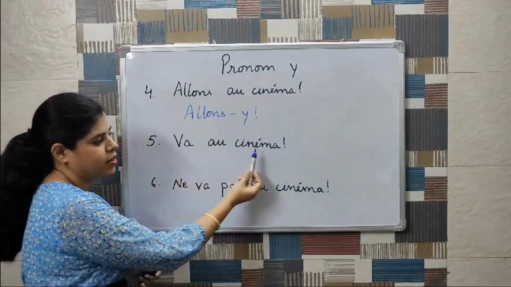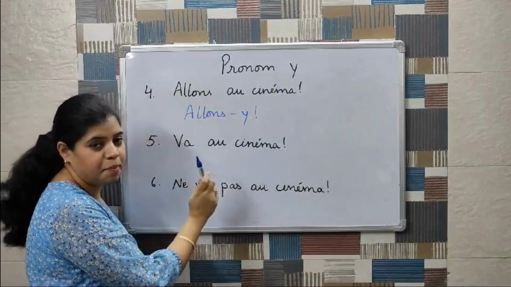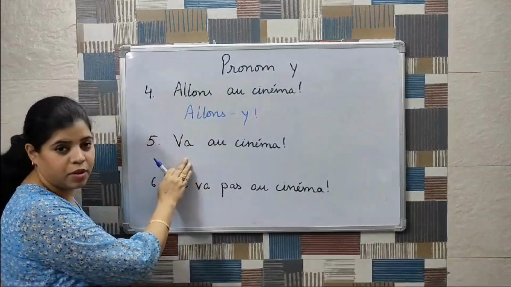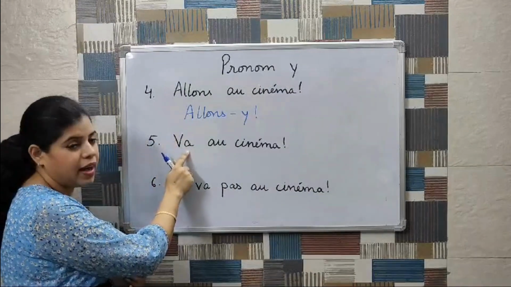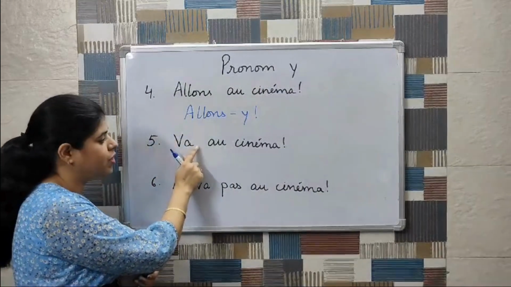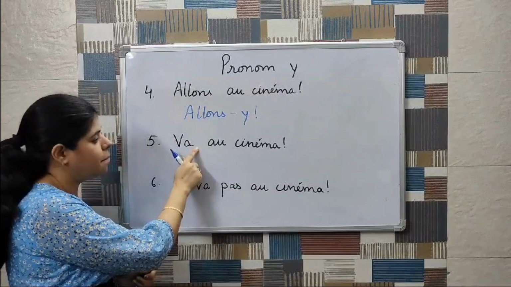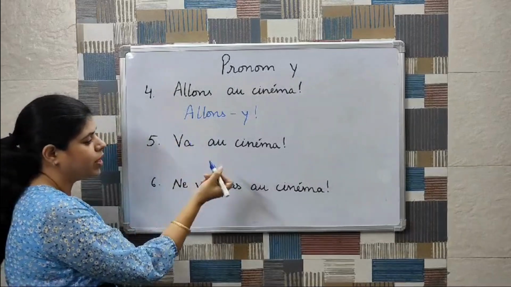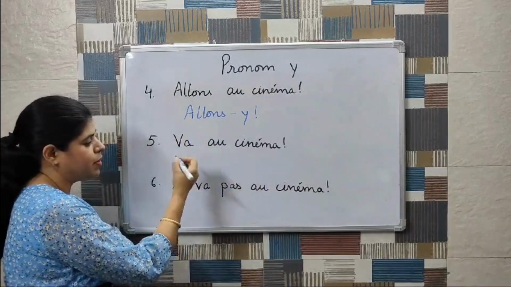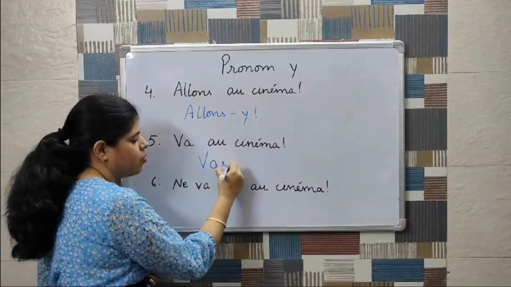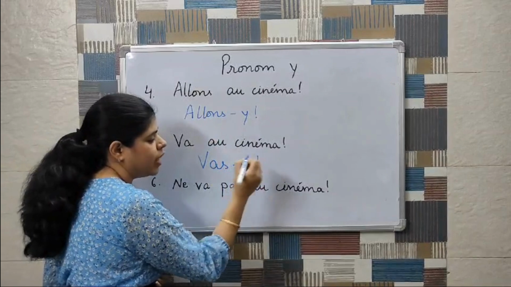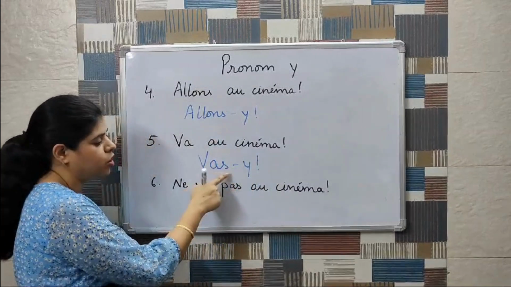Next is va au cinéma. Now this is again an imperative sentence and this is a very important point to remember. This is the conjugation of the aller verb with tu, which is va without s for imperative. But there is a rule that whenever for imperative we will be placing it with pronom Y, it will be written as vas-y so that the vowels do not clash.